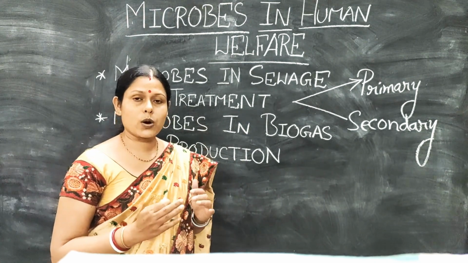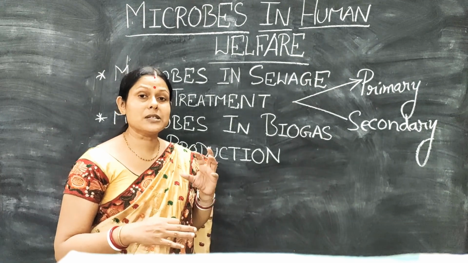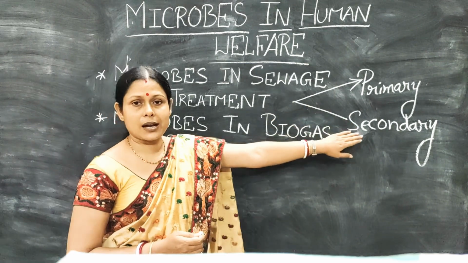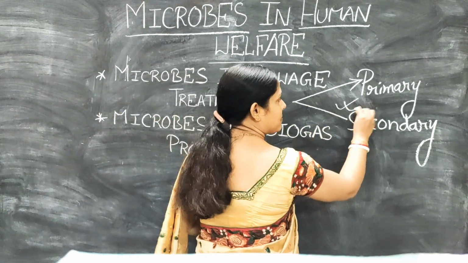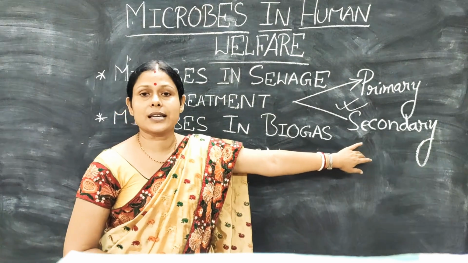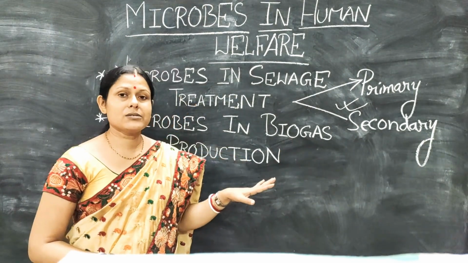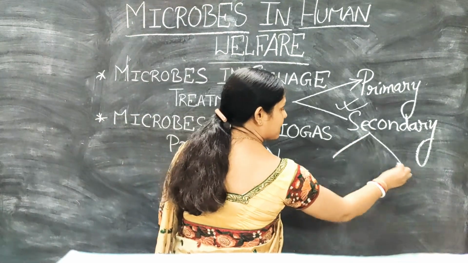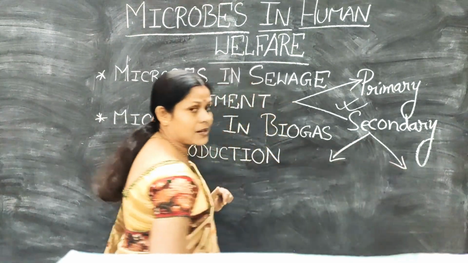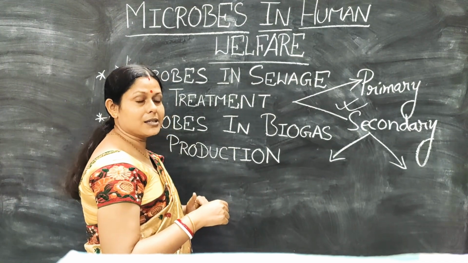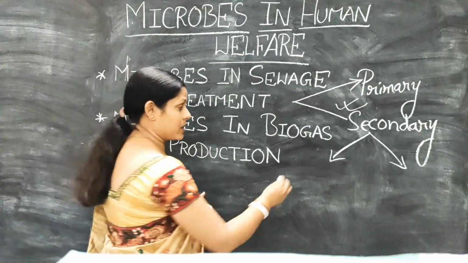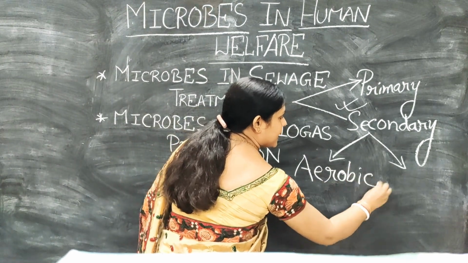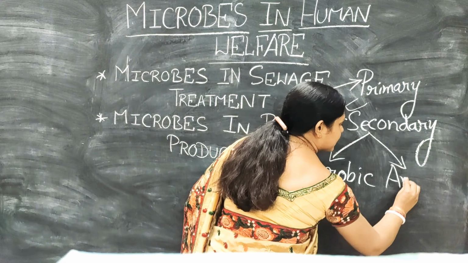After the water from the primary treatment has been filtered and sedimentation has taken place, it undergoes the second most important part of sewage treatment, called the secondary treatment. Secondary treatment is further divided into two steps: first, treatment by aerobic microorganisms, the aerobic treatment, and another will be the anaerobic treatment.